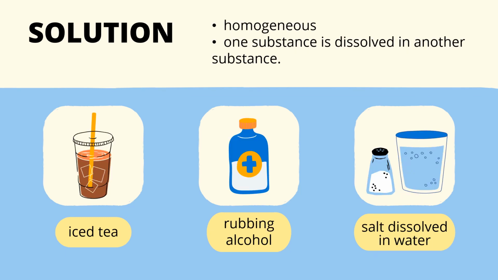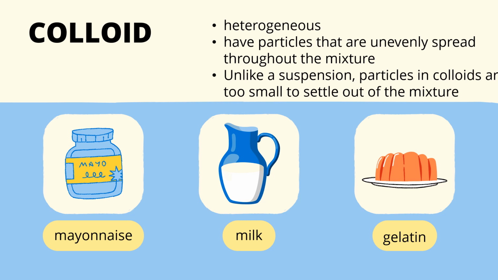So let's talk about the solution. A solution is homogeneous. Like what? Like iced tea, alcohol, salt in water. One substance dissolves in another substance. This is the solution. Colloids. What's the meaning of colloid? It's heterogeneous, okay, with particles that are spread throughout the mixture. Unlike a suspension, particles in colloids are too small to settle out of the mixture. Like what? Like mayonnaise, milk, gelatin.